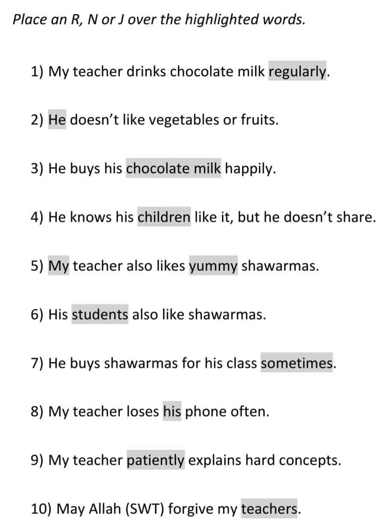Okay. Third one, he buys his chocolate milk happily. So go to the verb, find the verb. Only one verb is there, buys. So buys is fi'il. Who's buying? He buys. So he becomes Rafa. The person who's doing that becomes Rafa. What is he buying? He's buying chocolate milk. Chocolate milk becomes Nasib. How is he buying? He's buying happily. So that's also a detail of the act. So that is also Nasib.